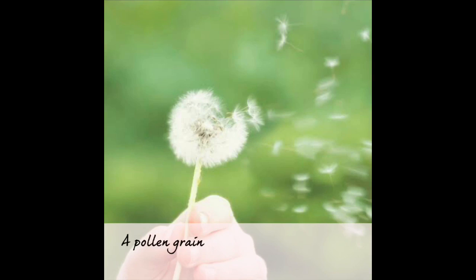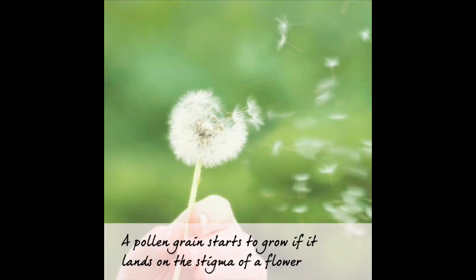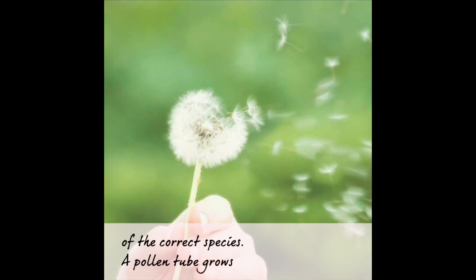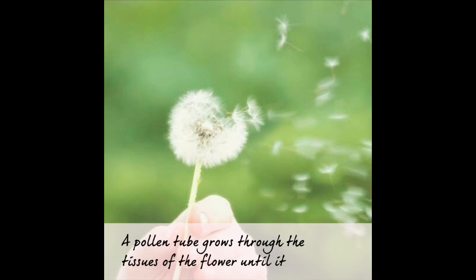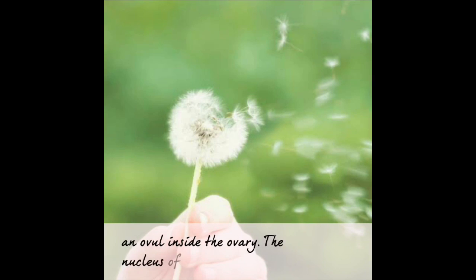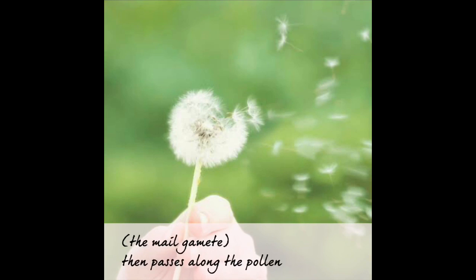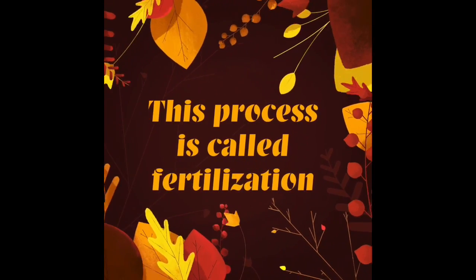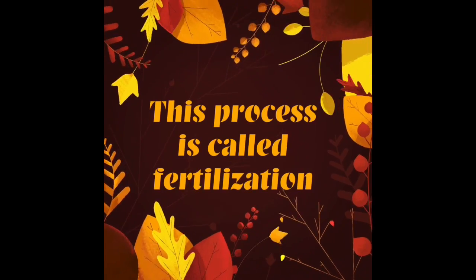A pollen grain starts to grow if it lands on the stigma of a flower of the correct species. A pollen tube grows through the tissues of the flower until it reaches an ovule inside the ovary. The nucleus of the pollen grain, the male gamete, then passes along the pollen tube and joins with the nucleus of the ovule, the female gamete. This process is called fertilization.